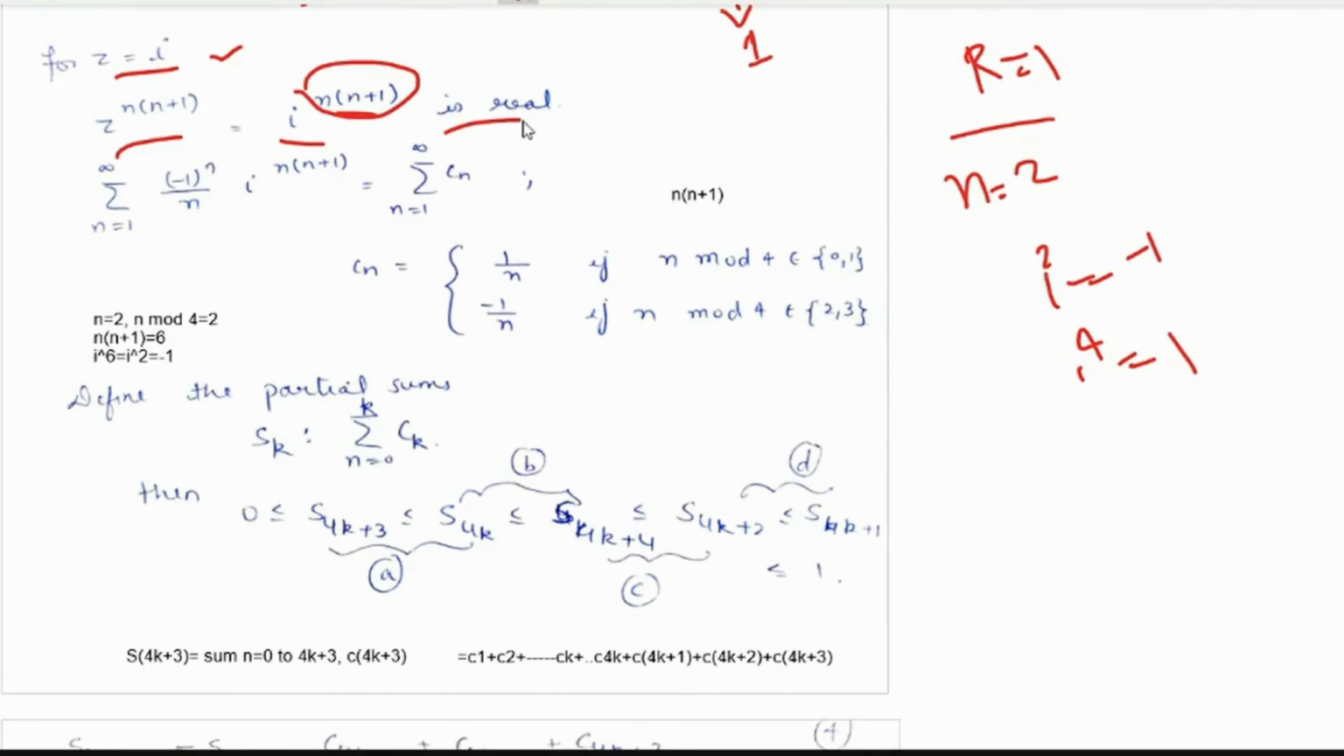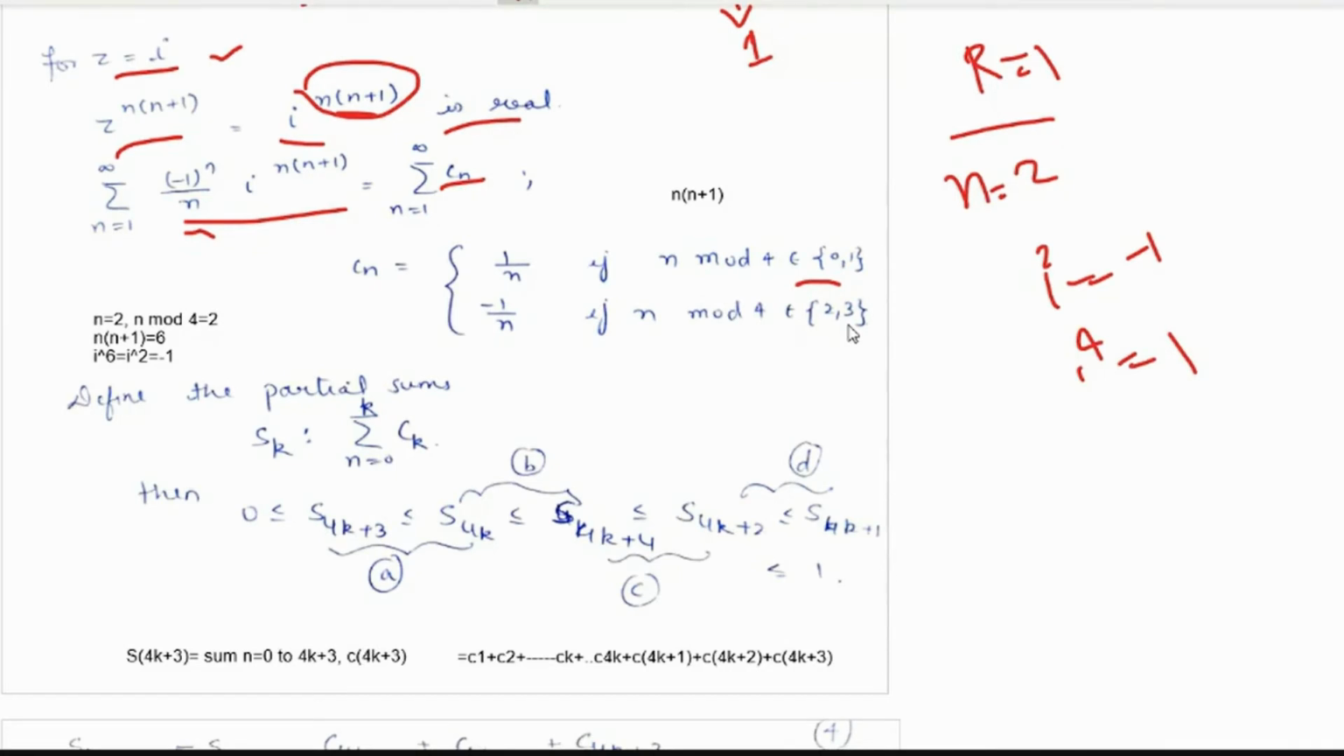This is the first thing to notice. So if we see the power series, that would be the summation n equals 1 to infinity of -1 to the power n by n, as it is iota to the power n into n plus 1. So this can be written as a series summation Cn, because this depends totally upon n, where Cn would be equal to 1 by n if n modulo 4 belongs to 0, 1, and it would be equal to -1 by n if n modulo 4 belongs to 2, 3.